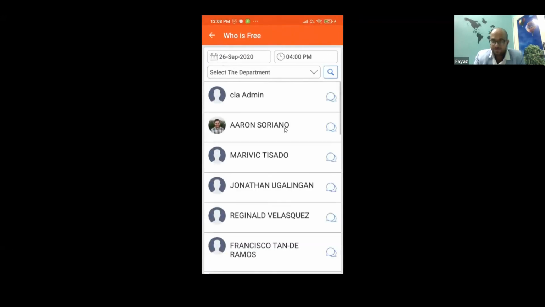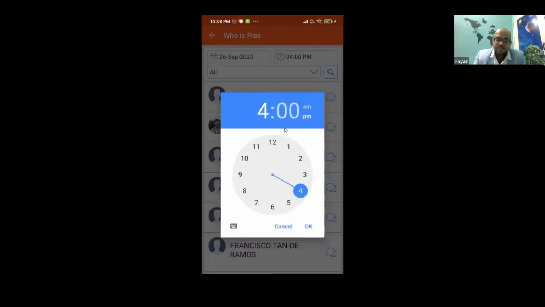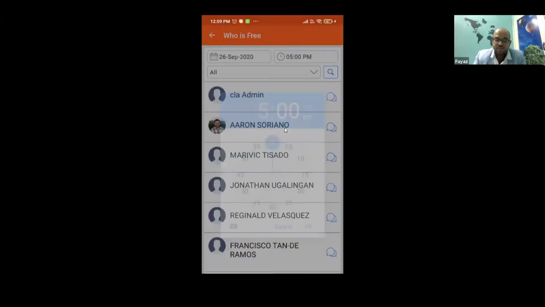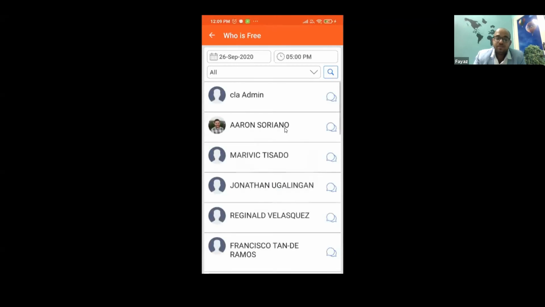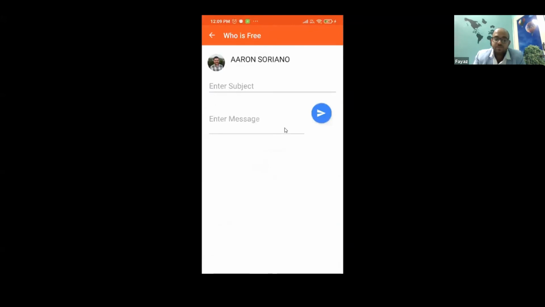Similarly, there's an option for HODs and principals. We call it who is free. That sounds a little notorious, but you can select any department you want. You can give a time and check, and the system will tell us which faculty are free. I can select that faculty and see his schedule. I can say, okay, he's free from afternoon. So I'll assign him some work and it will automatically go to them, right?